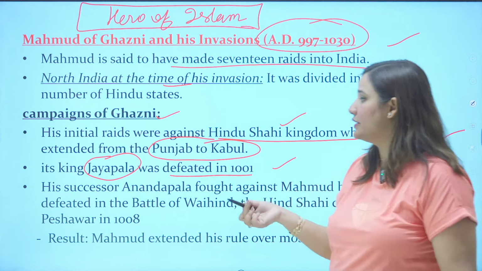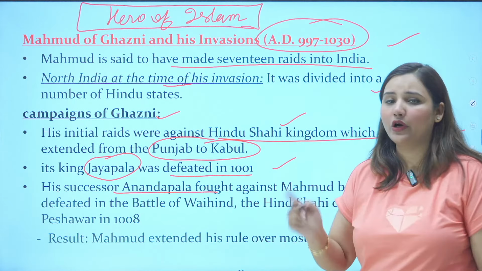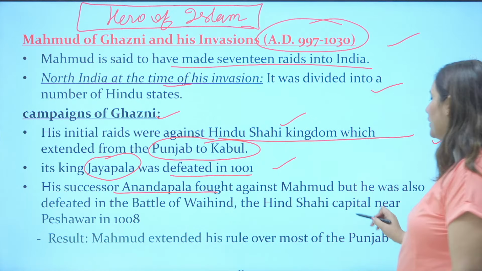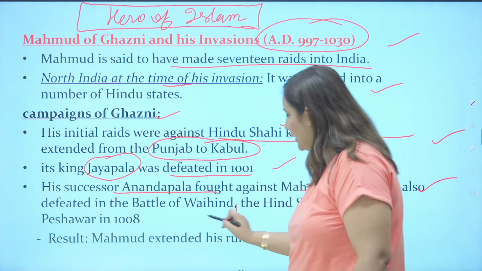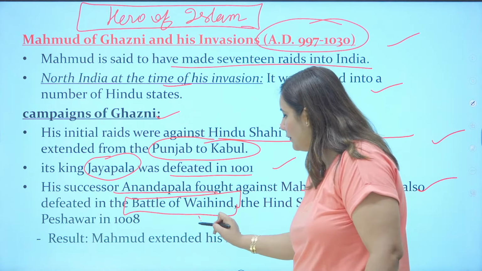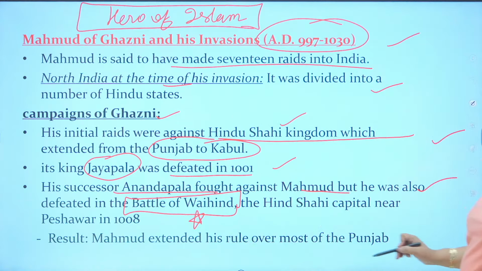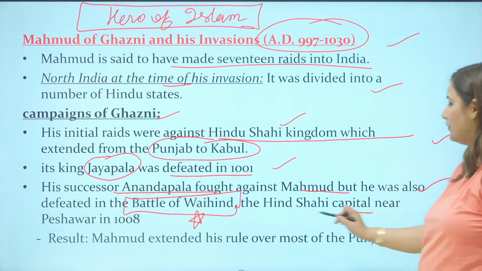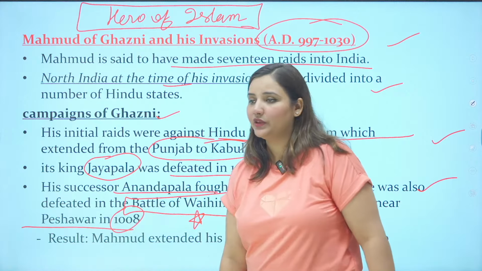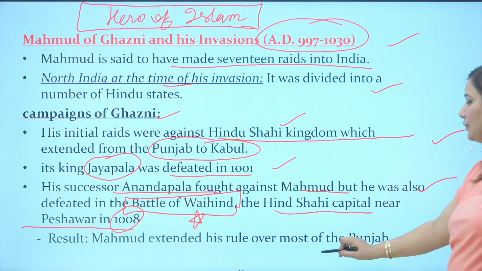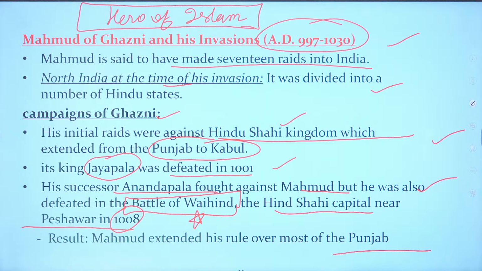Due to his suicide, his son Anandpal wanted to take revenge. So Anandpal fought against Mahmud, but he was also defeated in the Battle of Vahind. Please write Battle of Vahind. It is a keyword for your exam. Very, very important. In the Battle of Vahind, Mahmud again defeated the successor Anandpal, and the Hindu Shahi capital near Peshawar came under Muslim control. So in 1008 AD, they controlled the Peshawar area. Now Mahmud extended his control over most of the areas of Punjab, which was a great victory for him.